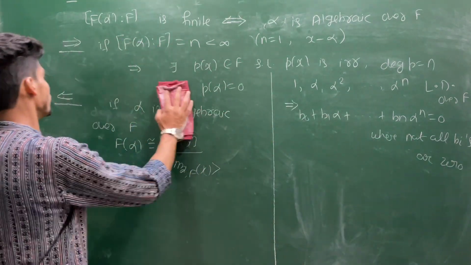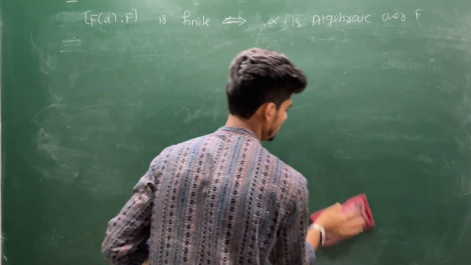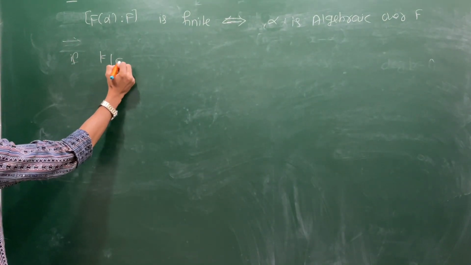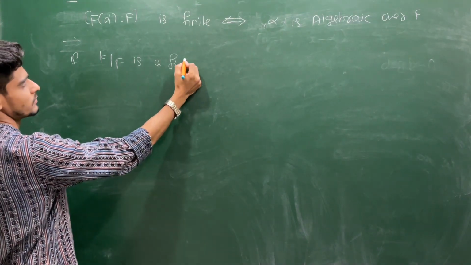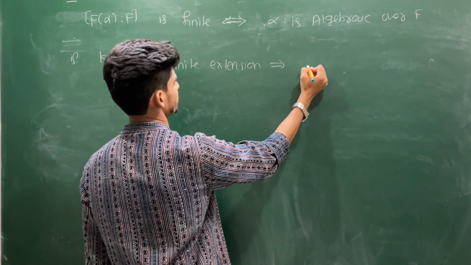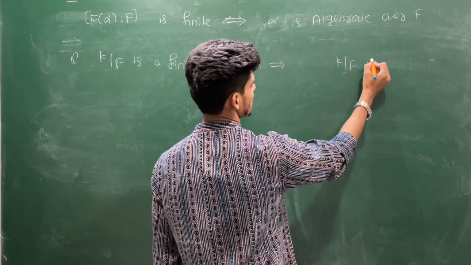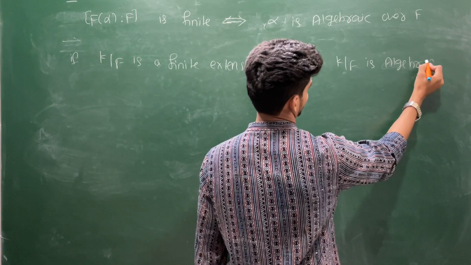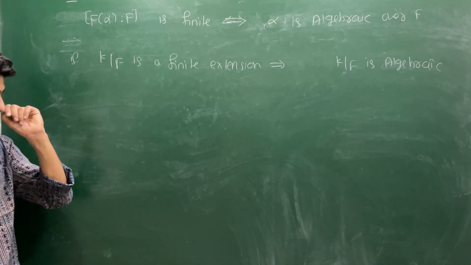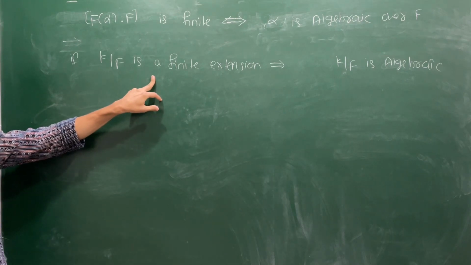Now by using this, you have a very strong point you can observe. If K over F is a finite extension, this implies K over F is algebraic.